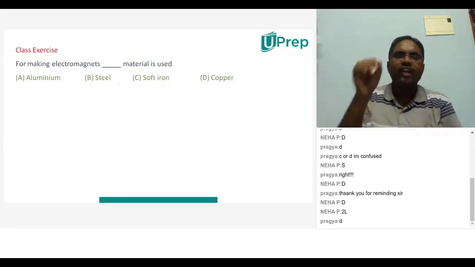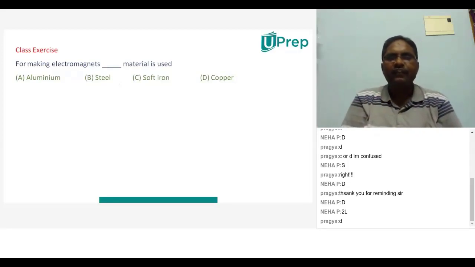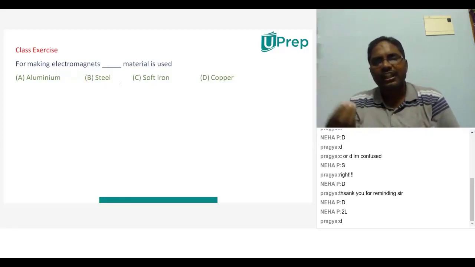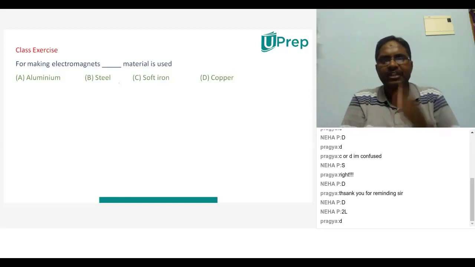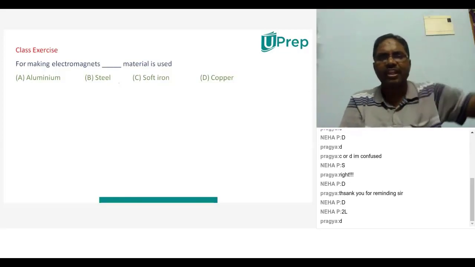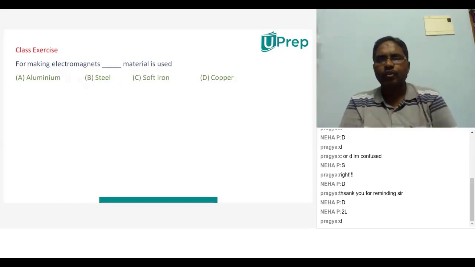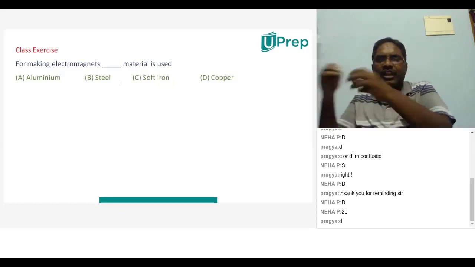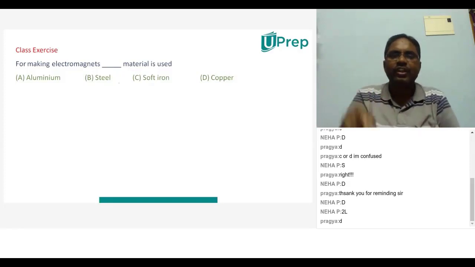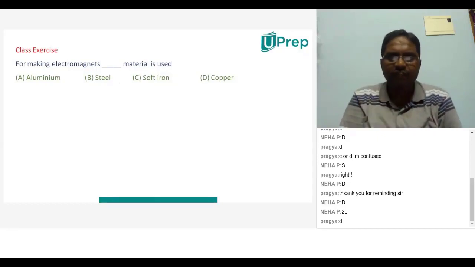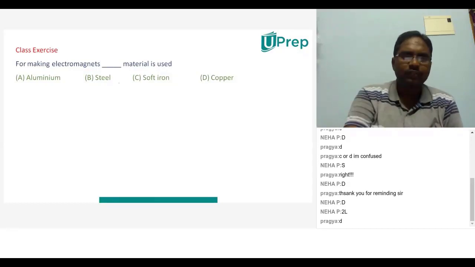Among these, soft iron is the material which can demagnetize rapidly. That means it loses its magnetic property very quickly, and it can be made into a magnet very quickly. So you can magnetize it quickly and demagnetize it quickly. That's why we use soft iron to make electromagnets. Maybe you understood why we use soft iron only. Why do we use soft iron for an electromagnet?